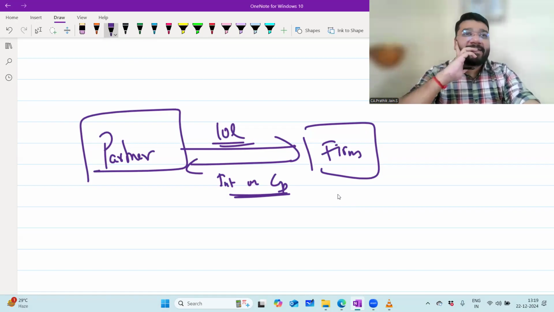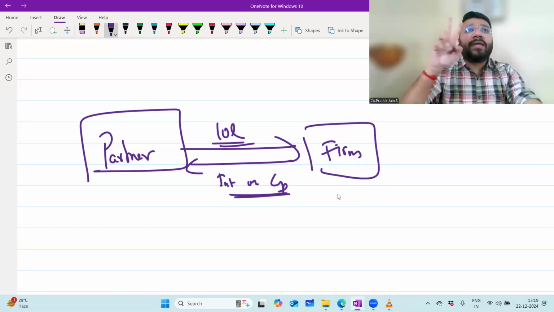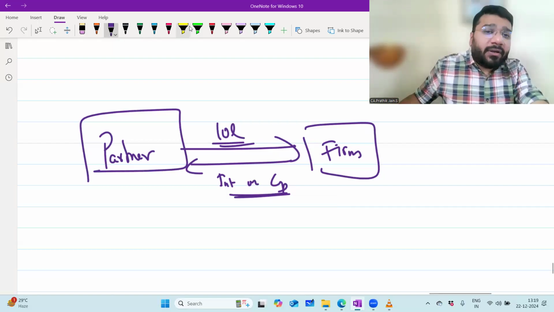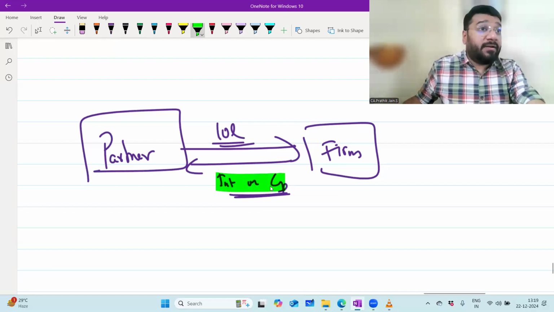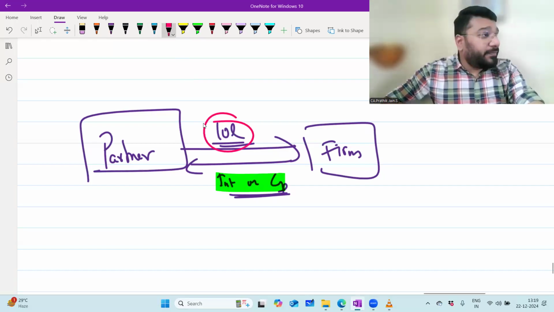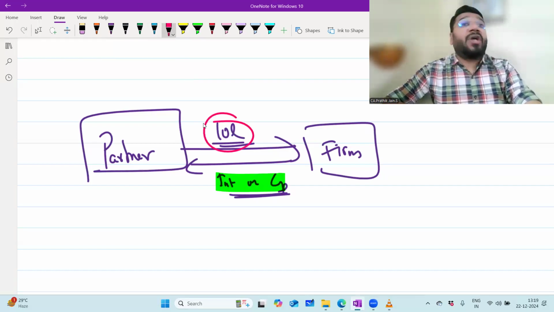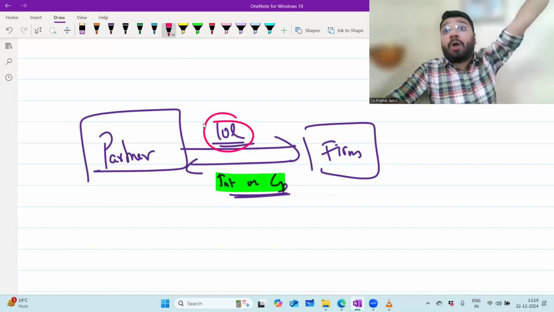Okay, agreed. If the firm does not pay interest on capital to the partner, there will be dishum. Who will do dishum? Two reasons why interest on capital to be paid by the firm is justified. One, if the owner is not giving this 10 lakh to the firm, he could invest his money elsewhere, in the share market or a fixed deposit, and get some fixed income return. By investing this money here, he's losing that opportunity.